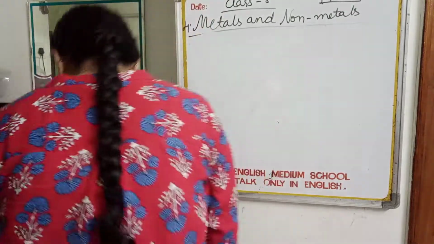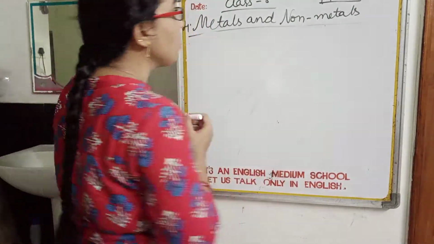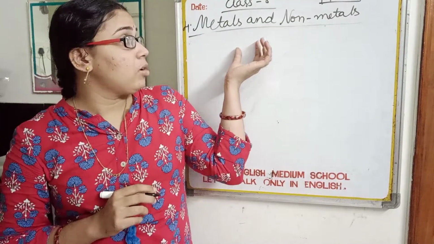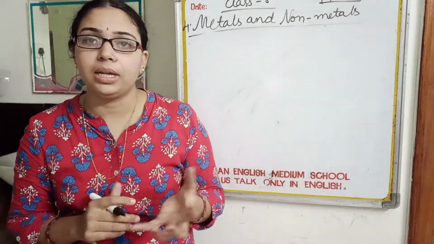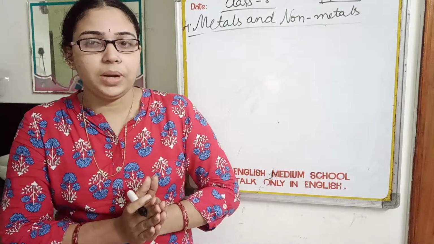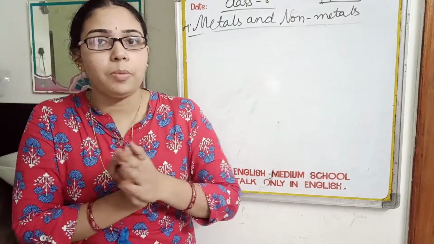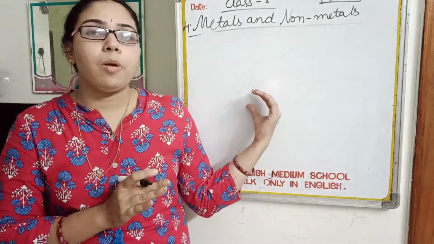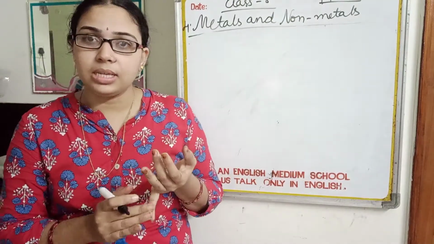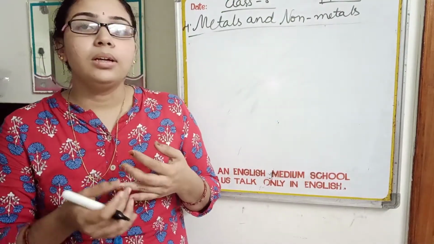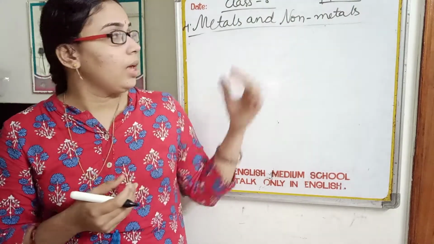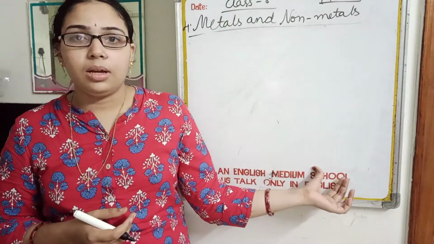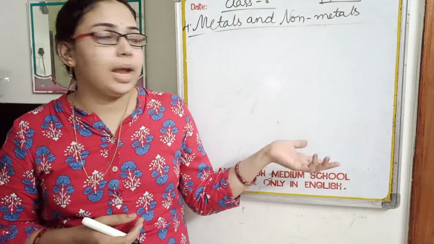Whereas all other properties come under the physical properties of non-metals. Chemical properties of metals are reactions with oxygen, water, acids and bases. Chemical properties of non-metals are reactions with the same materials: oxygen, water, acids and bases.